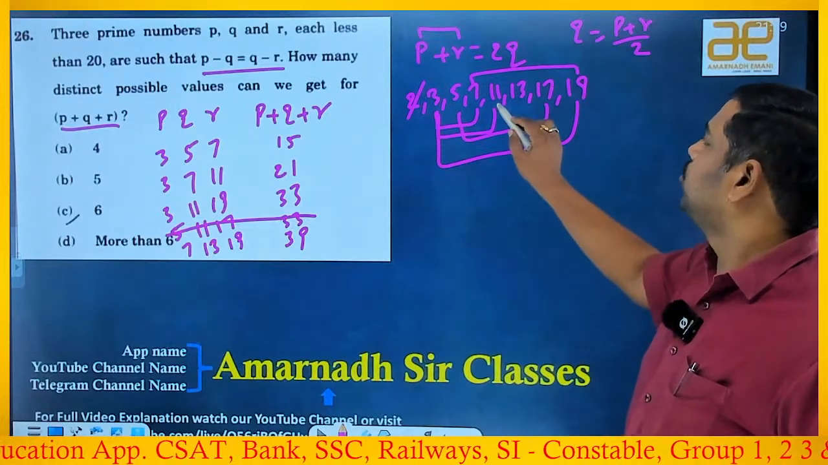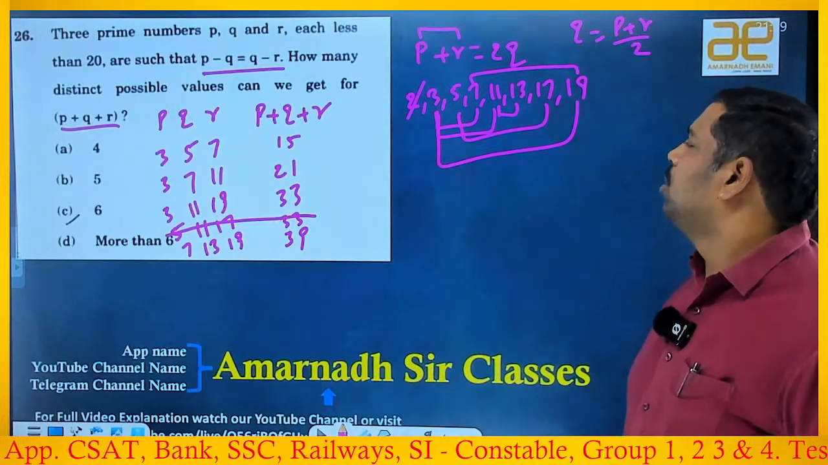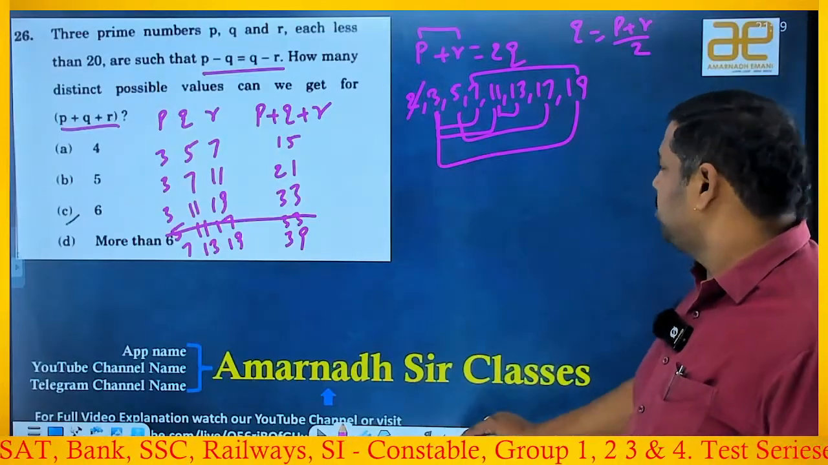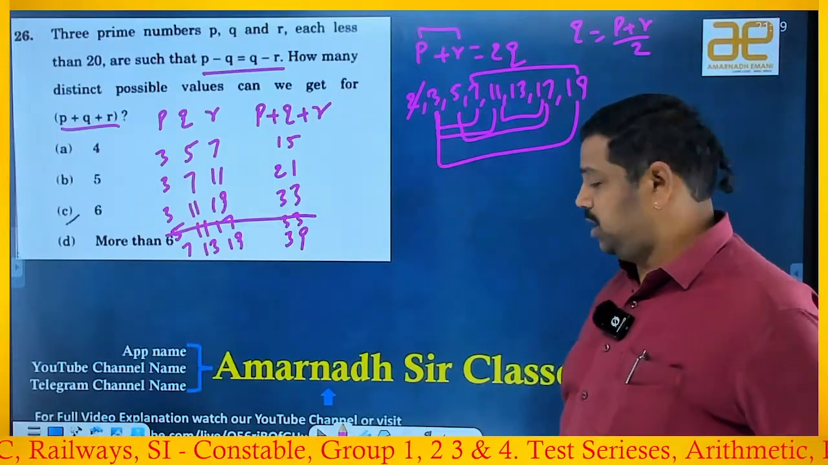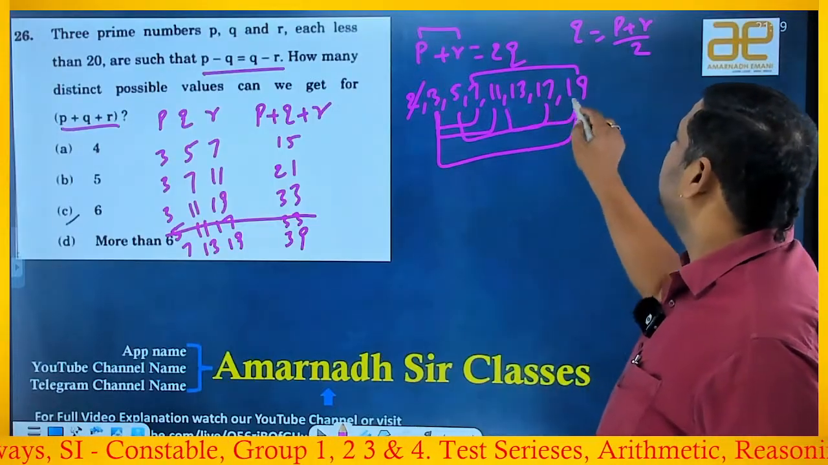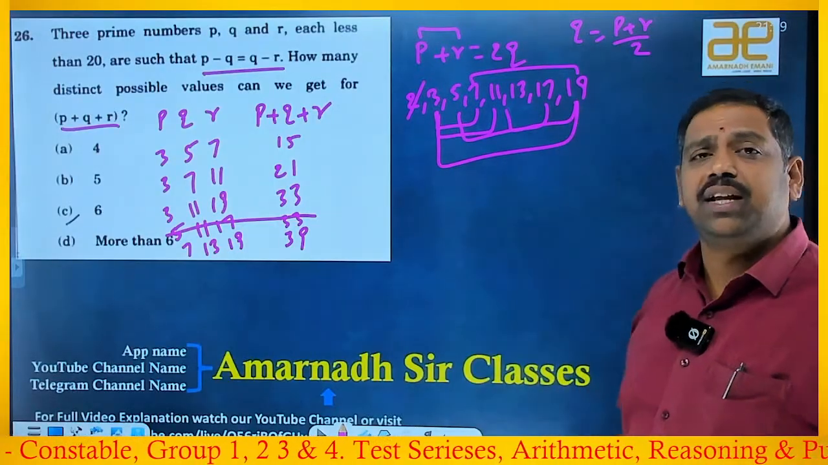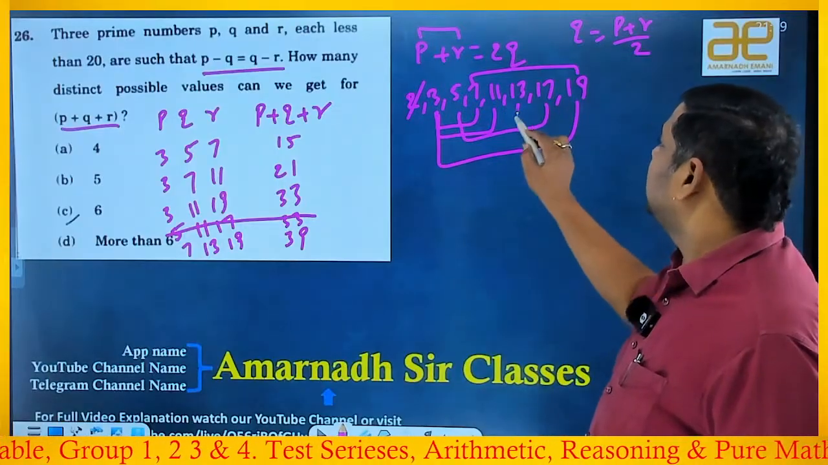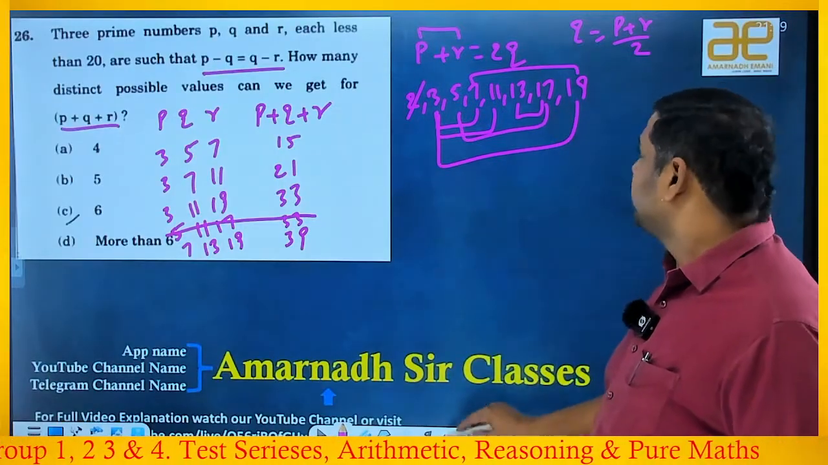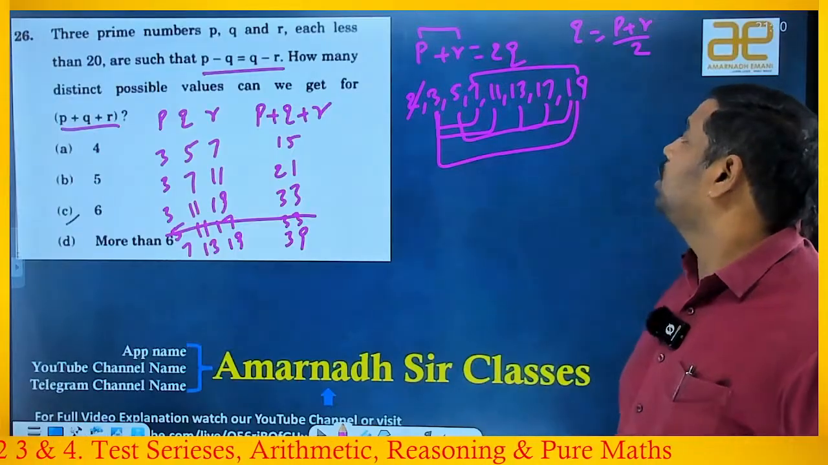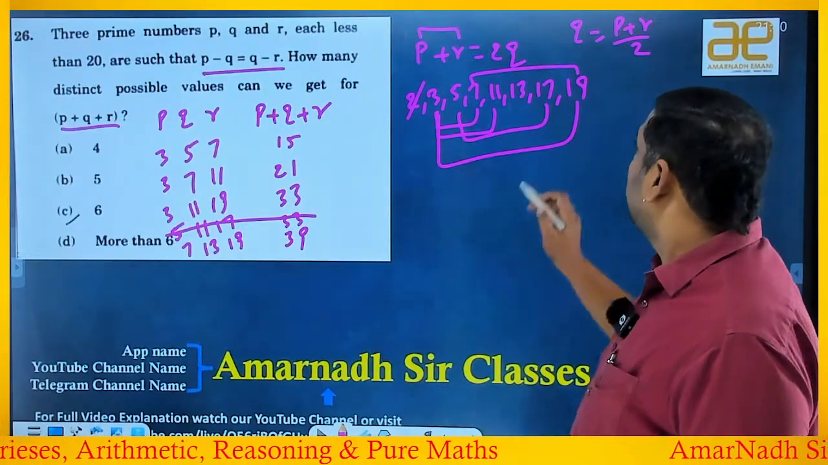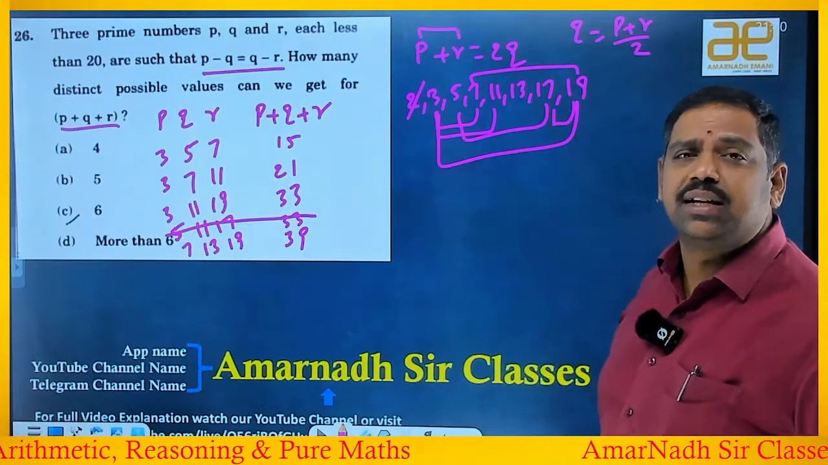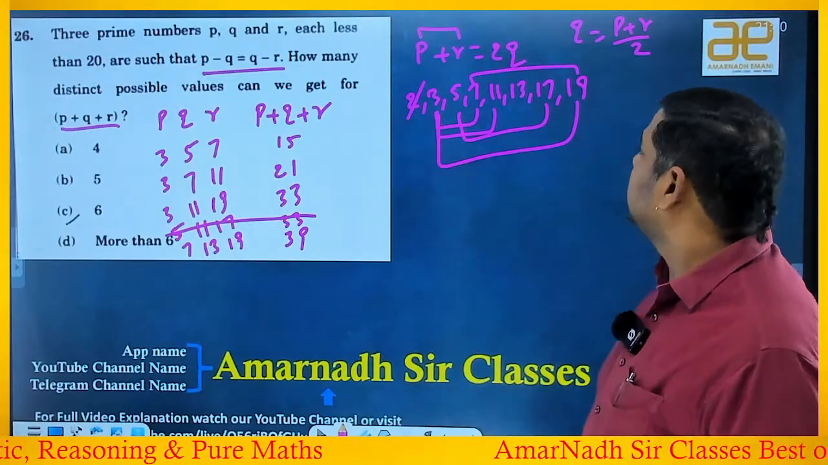So if I take these two, 11 and 13 is 24. By 2 means 12 is not a prime number, so leave it. 11 and 17 sum is 28, by 2 is 14, not a prime number, leave it. Okay, now 11 and 19 if I take, 30, by 2 is 15, is not a prime number, so leave it. 13 and 17 is also 30, leave it. 13 and 19 if I take, it is 42. By 2 is 21, useless, remove. Okay, 17 and 19 sum is 36. By 2 is 18, useless because not a prime number.